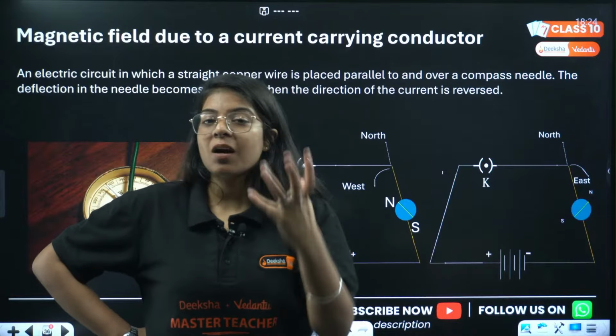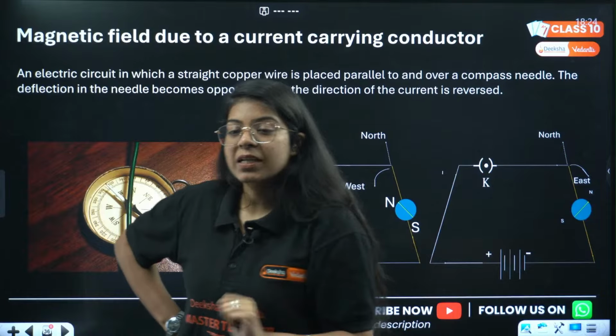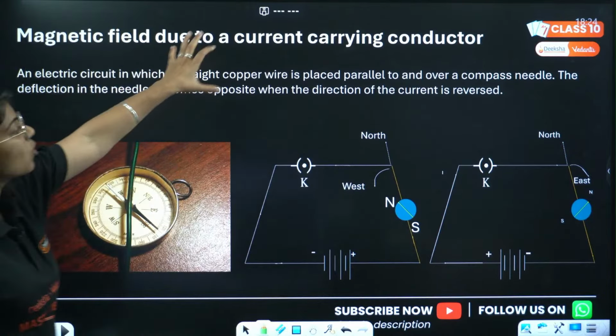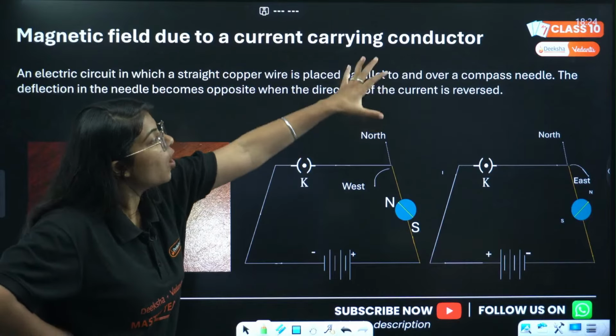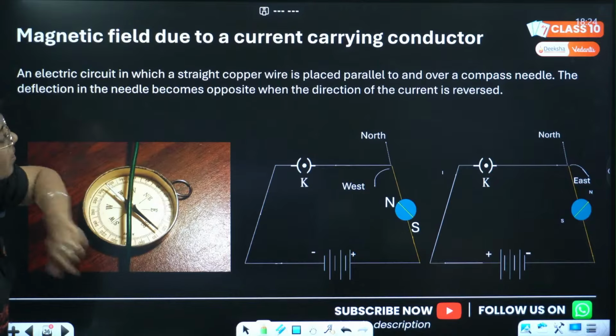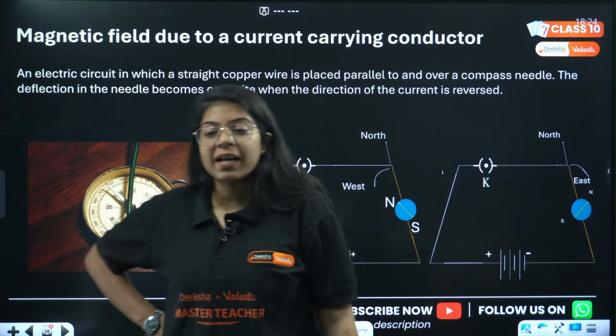So he placed a compass needle under that wire. Whenever he turned on the current, the compass needle gets deflected. ठीक है. So an electric circuit in which a straight copper wire is placed parallel to or over a compass needle, the deflection in the needle becomes opposite when the direction of current is reversed. So compass needle deflected.